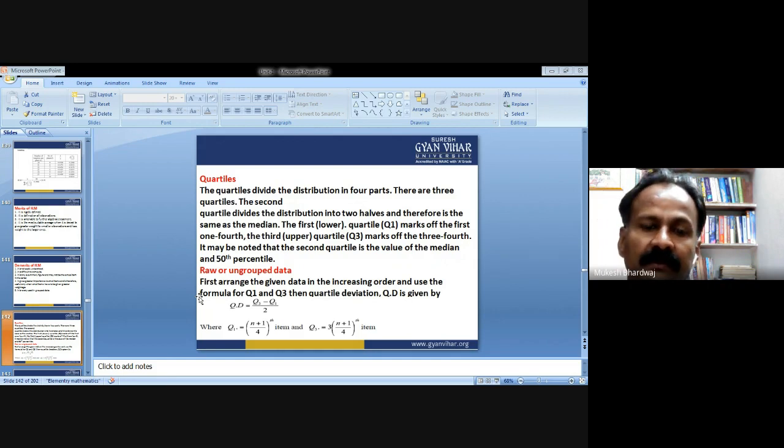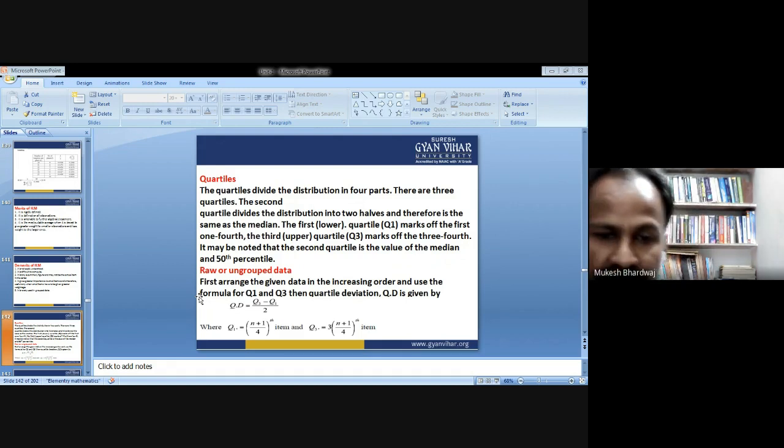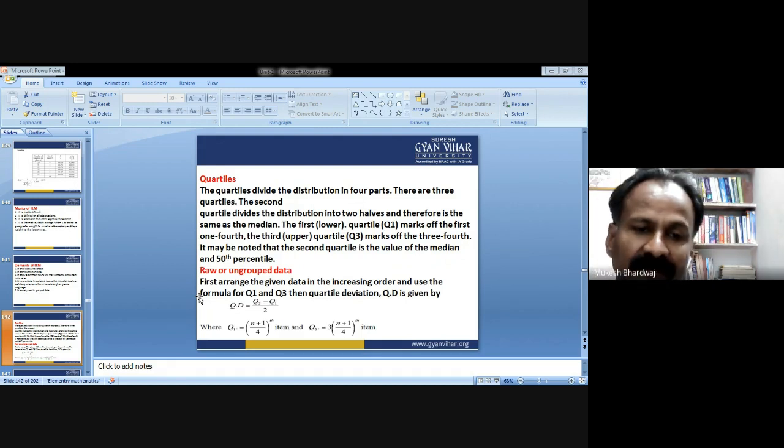Q1 is equal to the (n plus 1) by fourth item position. So you are just getting the position, and from that position, whatever observation is standing there, you just pick up that number, and that observation is known as Q1.